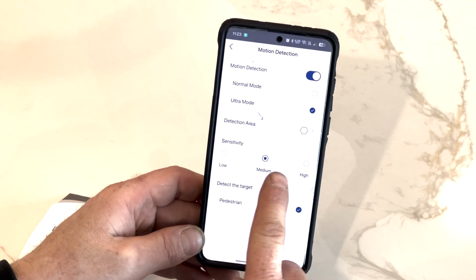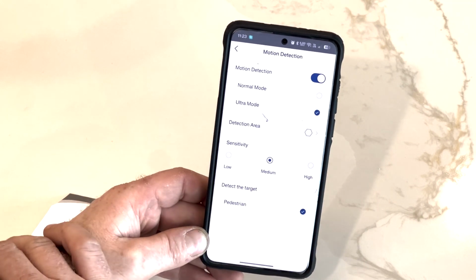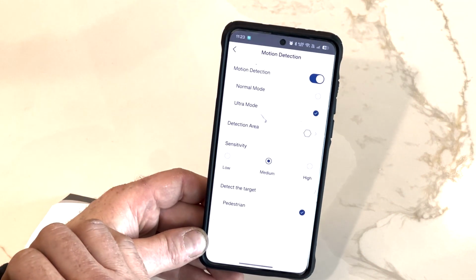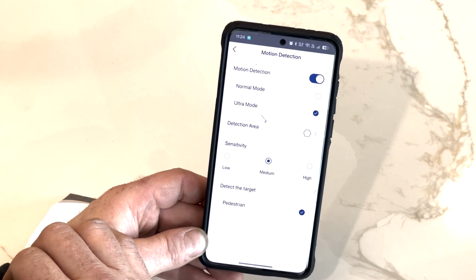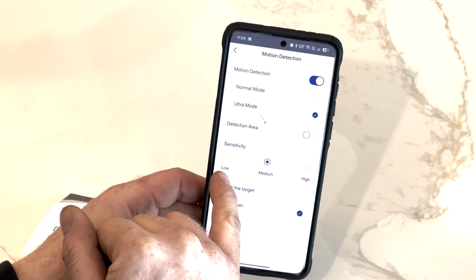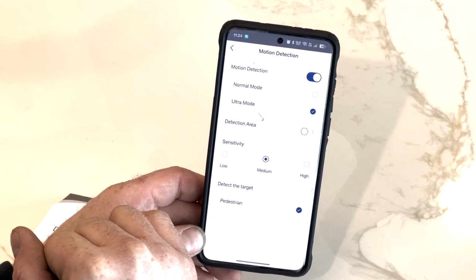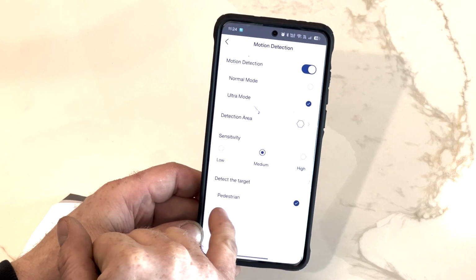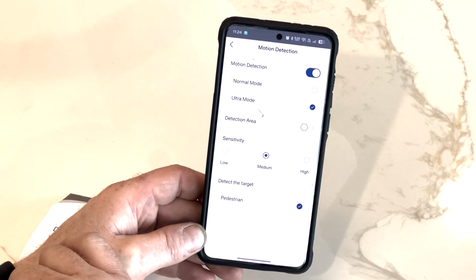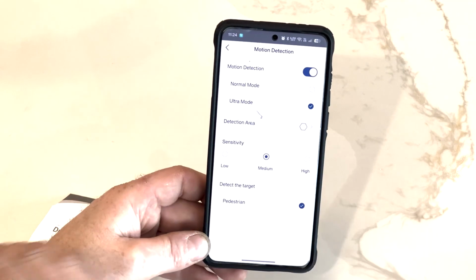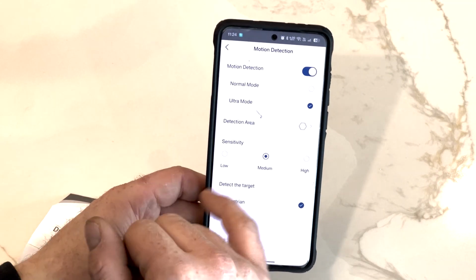You have sensitivity levels: low, medium, and high. This is how confident the camera is in the motion detection of a pedestrian. If you pick low sensitivity, the camera is very confident that it is a pedestrian. If you pick the high sensitivity, it's not as confident. And medium is generally where we recommend you start.